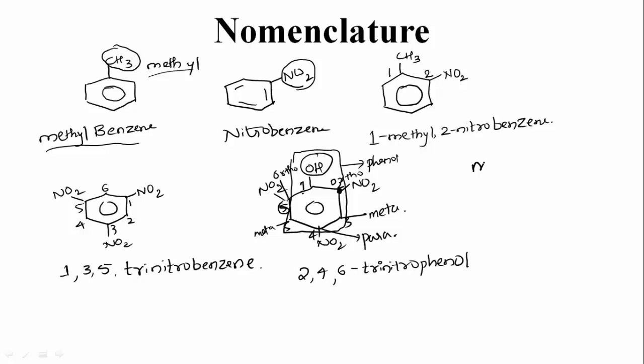Suppose they ask you to write the structure of meta nitrobenzene, then what do you have to write? At the meta position, you have to indicate the nitro group. So that is meta nitrobenzene. And if they ask for ortho nitrobenzene, then we have to indicate the nitro group here. Therefore, remember the ortho, meta and para positions in the benzene ring. And this is how we will name the aromatic compounds.